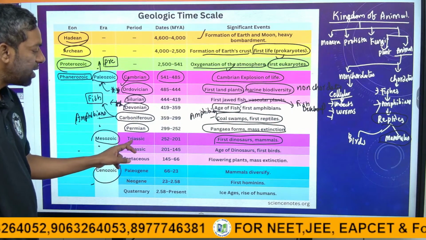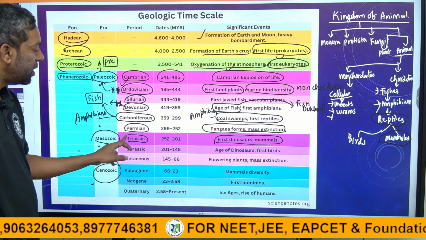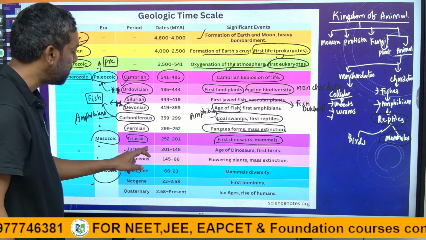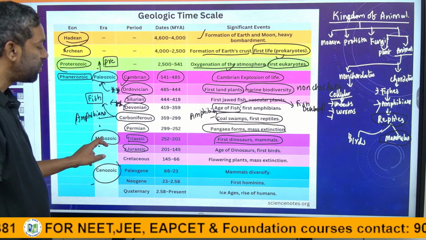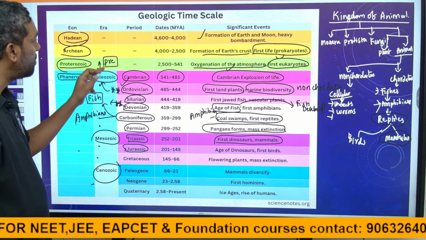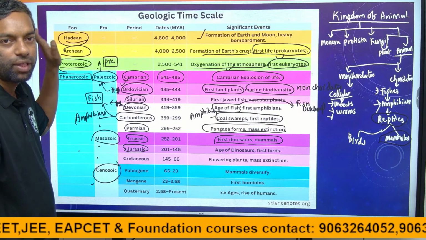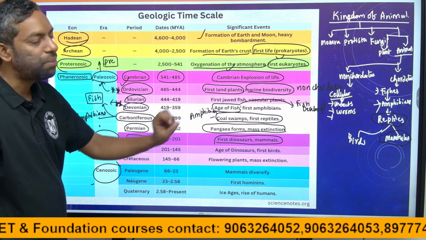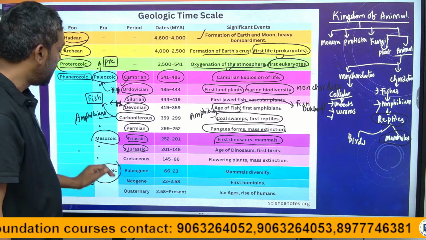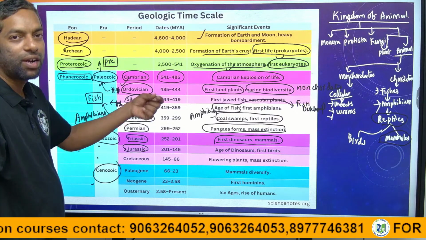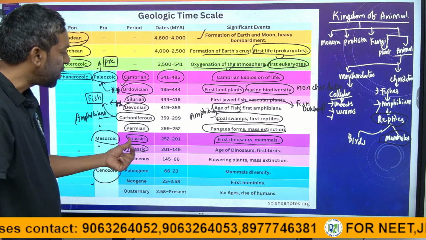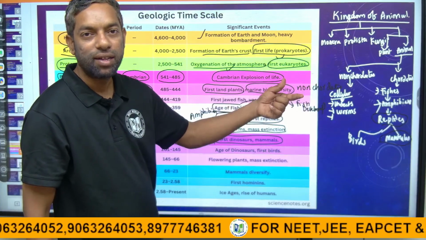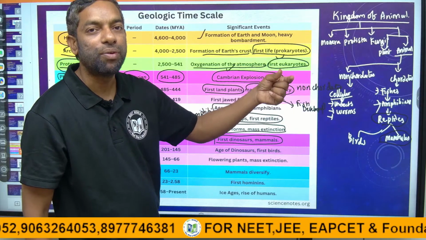Dinosaurs started in the Triassic, not developed. First the Paleozoic was over with the amphibians. Mesozoic started with reptiles and mammals. That is the Triassic where they started life, and in the Jurassic the reptiles developed, mostly dinosaurs.